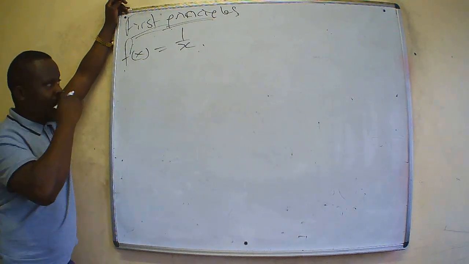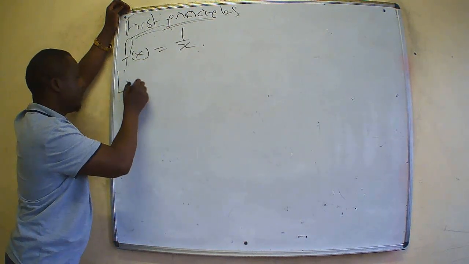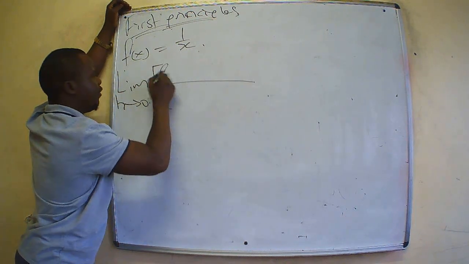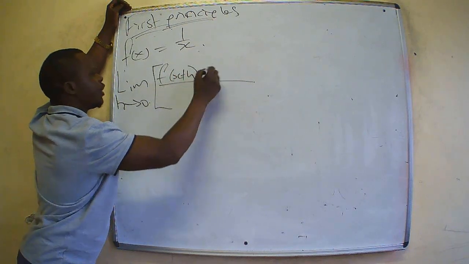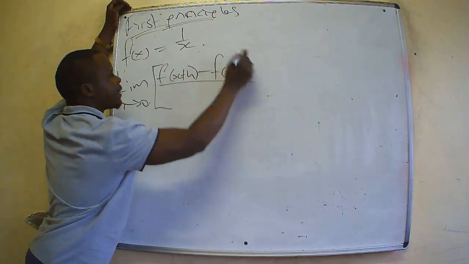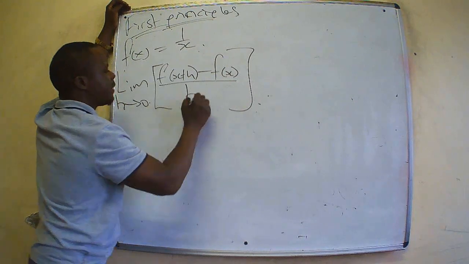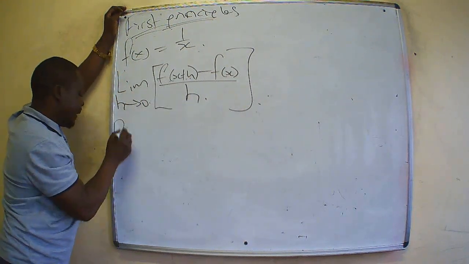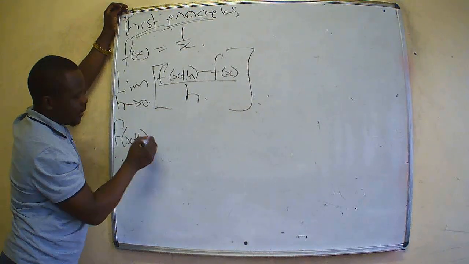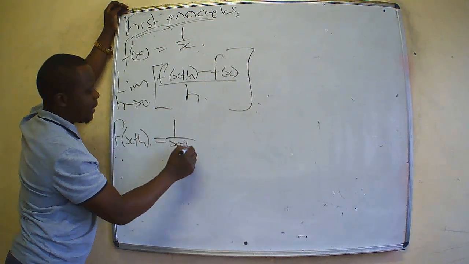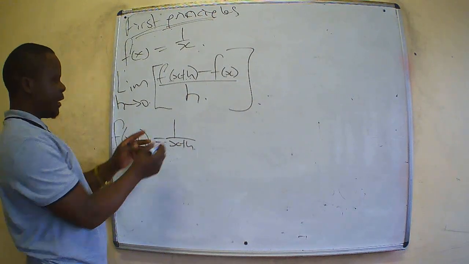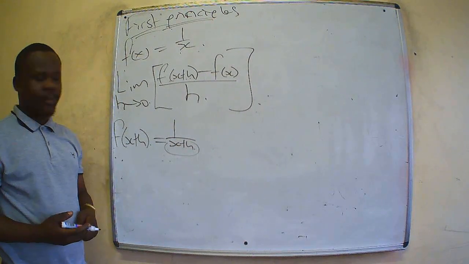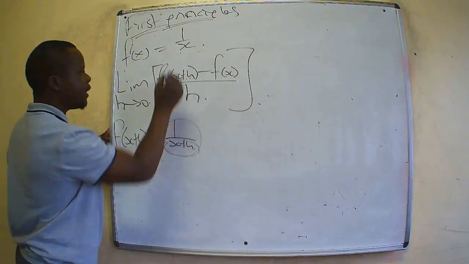In your formula, we have limit as h tends to 0 of f of x plus h minus f of x, divided by h. Now f of x plus h separately is equal to 1 over x plus h. Where there is x, just put x plus h. That's the first step.